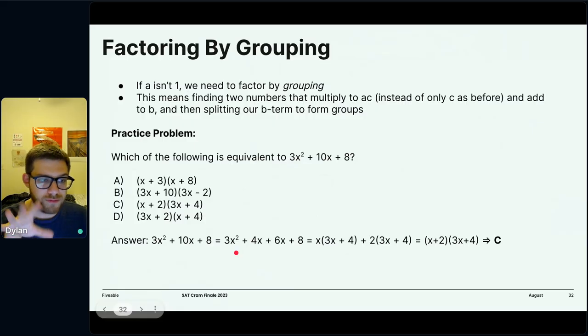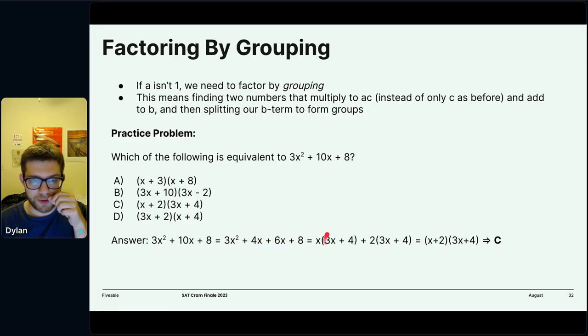So instead of just figuring out the numbers, we now have to actually undo the distributive property by breaking the pieces down and then building them back up. So here we break it down, and we look at them as groups right here. We factor an x out of here to find x times 3x plus 4, and we factor a 2 out of here to find 2 times 3x plus 4, right? What do you know here? We have a greatest common factor, 3x plus 4, that we can then factor out to get x plus 2 times 3x plus 4, and that is answer choice C.